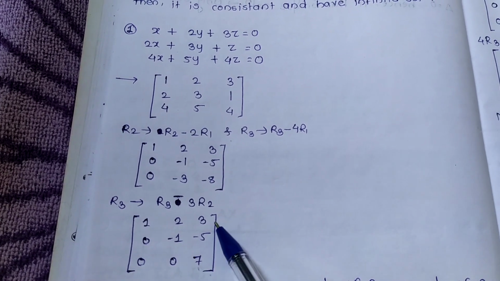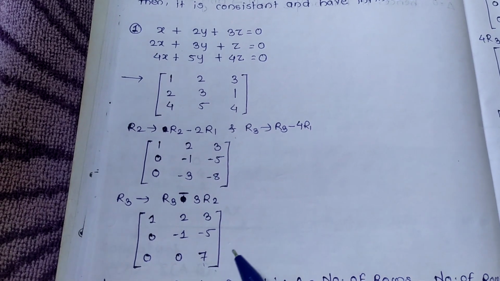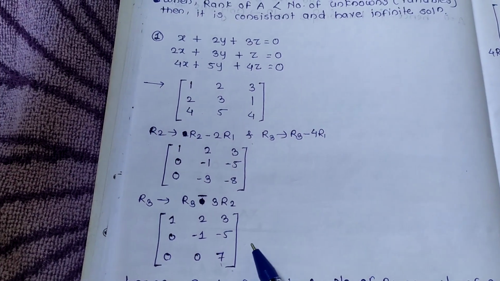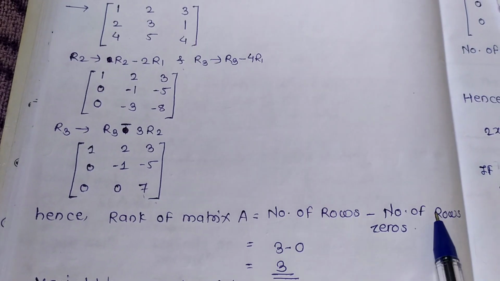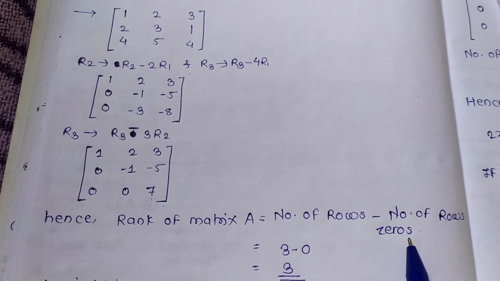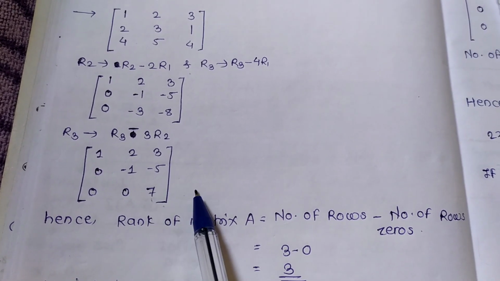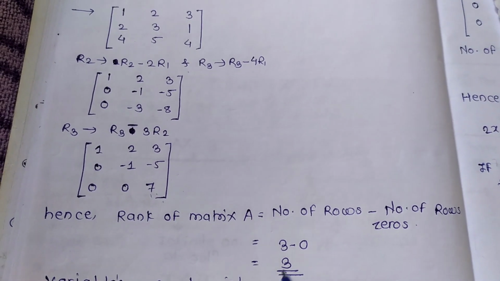Then what is the rank of a matrix? Number of rows minus number of rows containing total zeros. Number of rows 3 minus 0 is equal to 3.